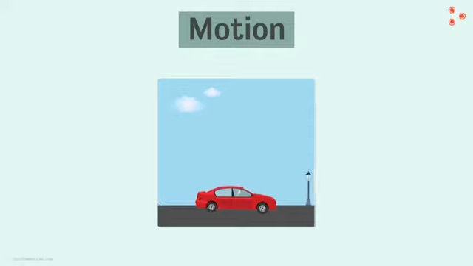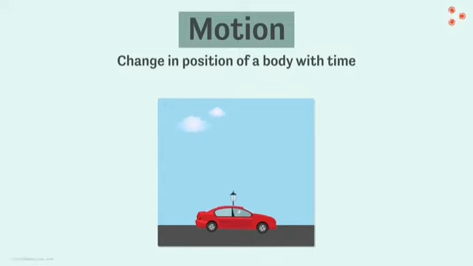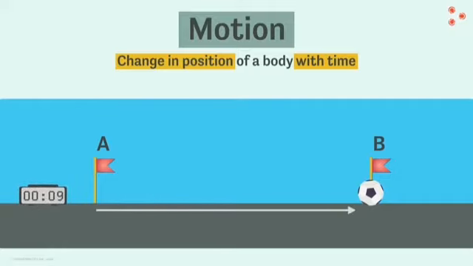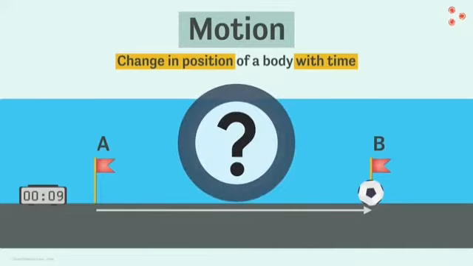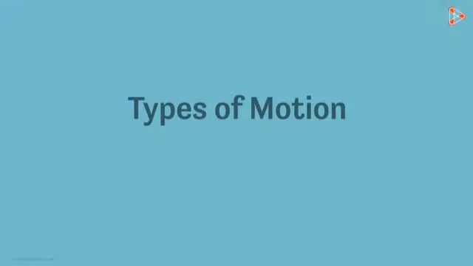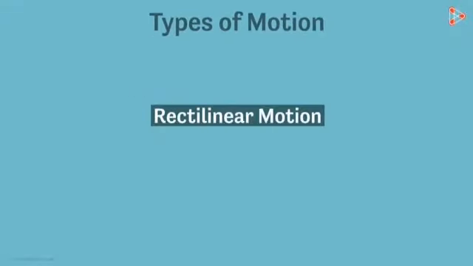See, a red color car is moving in a straight line. We call it a change in motion. See, it is crossing all the places, taking some time. See, there is a clock going. It takes 9 seconds from A to B. That's what I told you. From class A to class B, you are taking 9 seconds. Maybe you would have moved 500 meters.